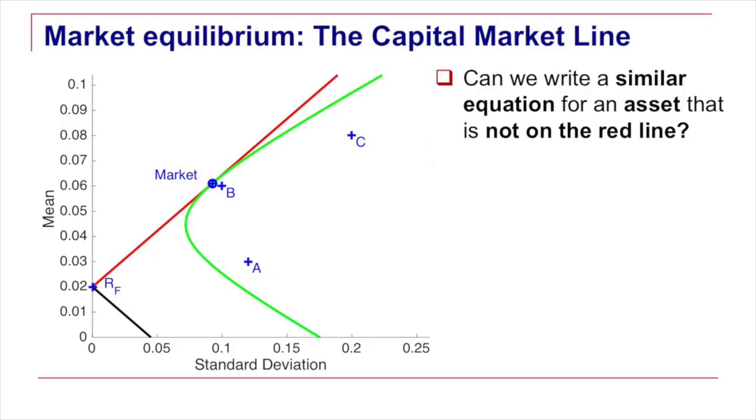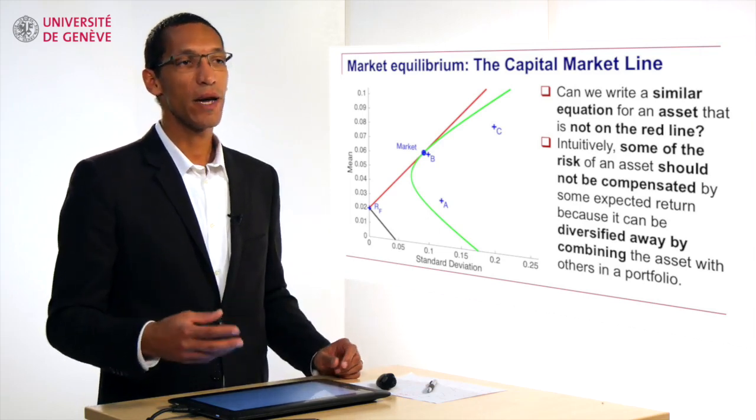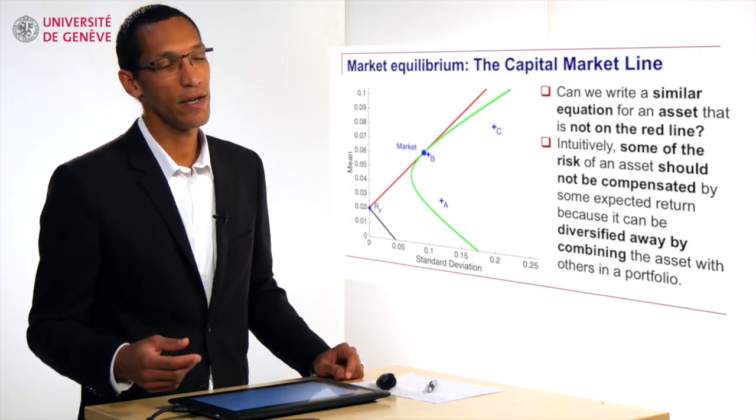And intuitively, the first thing we can say is that the risk of asset C, for example, this 20%, some of it should not be compensated by expected return. Why? Because we know we can choose a portfolio with the same level of expected return, but with a lower level of risk, using the effect of diversification. So part of the risk of asset C can be diversified away. And we shouldn't expect to receive an expected return, a reward, for bearing that risk that can be diversified away.